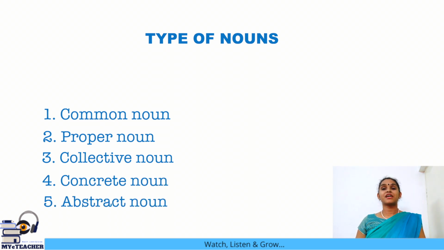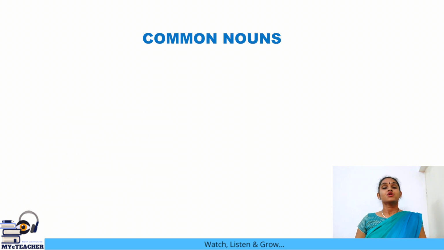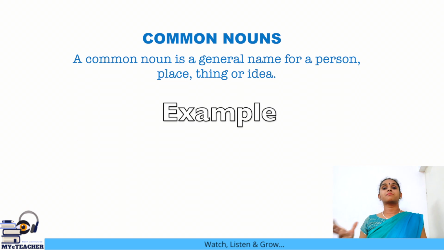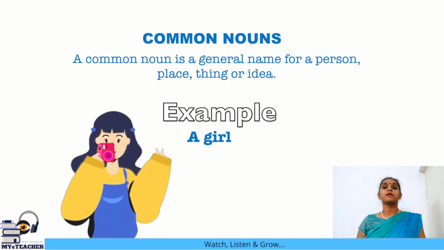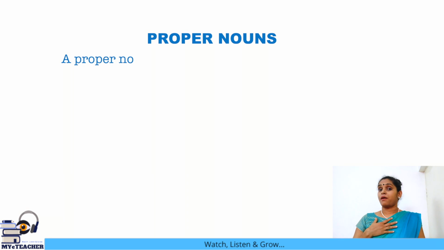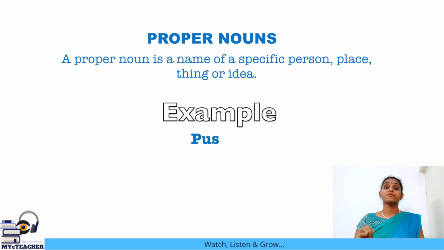So let's first take common nouns. A common noun is a general name given to a person, place or thing. For example, a girl. It could be any girl. Okay, so it's a general name given to the entire group. But if I say Pushpa, it's the name of a specific girl. So it becomes a proper noun. Let's take another example.